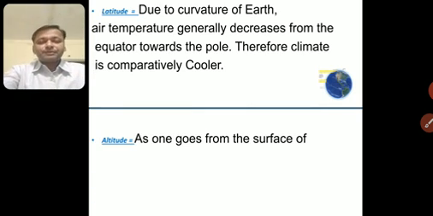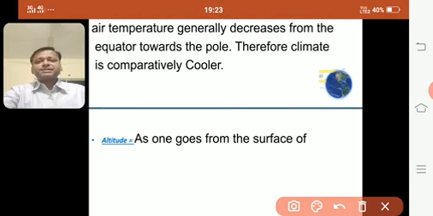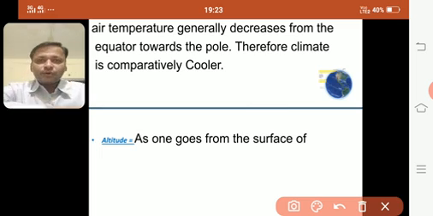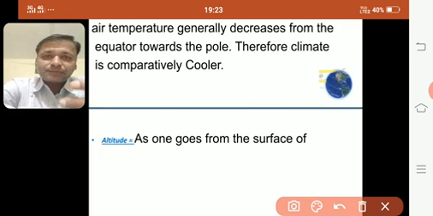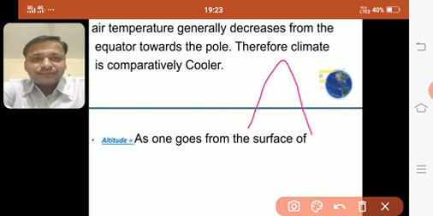Next is altitude. I'll ask you a question first: if you go to hill stations, is the atmosphere hotter or cooler? It is cooler, because if a mountain is there, the temperature at the bottom will be much more than the temperature at the top.